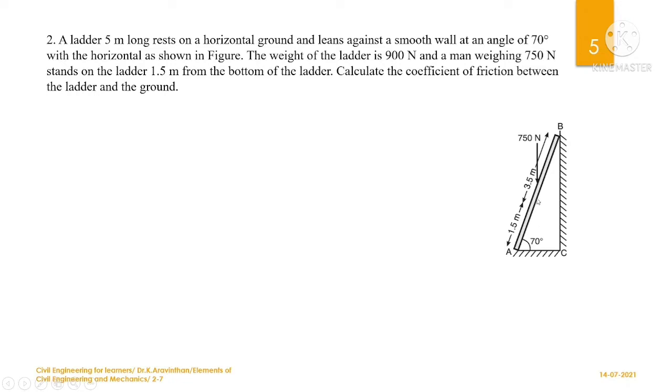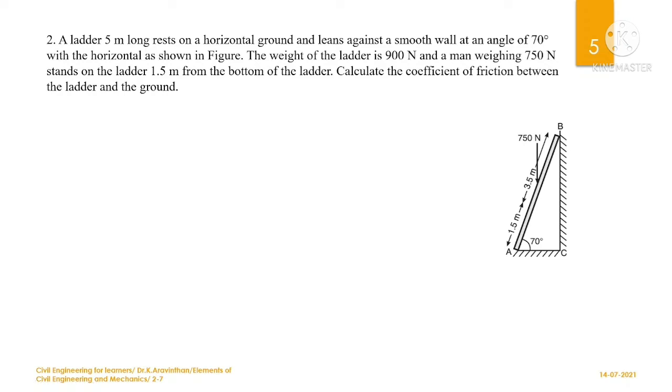The weight of the ladder is 900 Newton. This is the self weight. And the man weighing 750 Newton stands on the ladder 1.5 meter from the bottom of the ladder. So from 1.5 meter, a man is standing with a weight of 750 Newton. So these are the given data here.